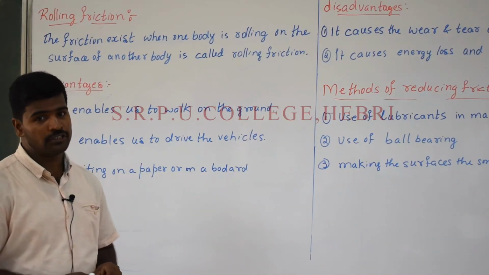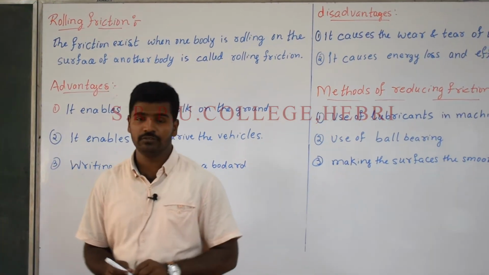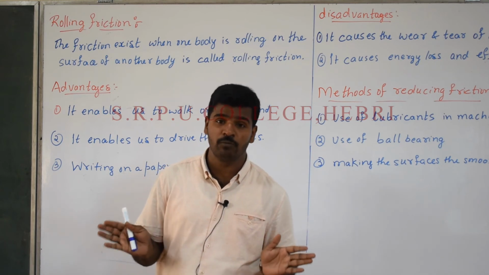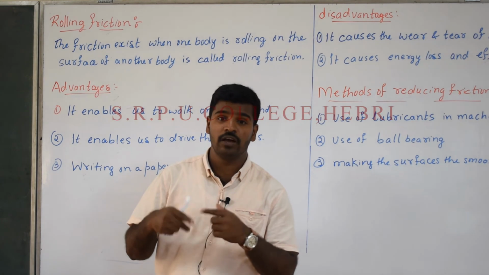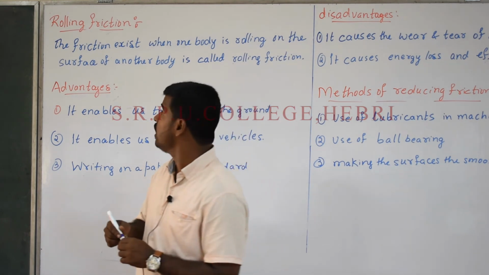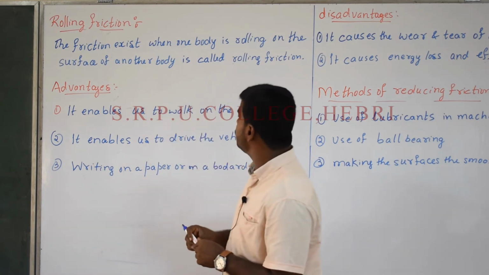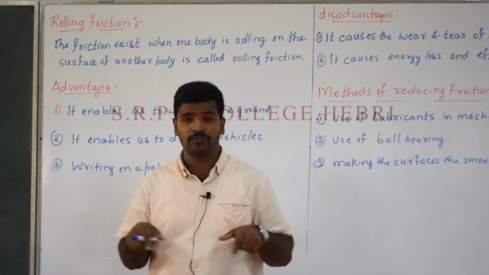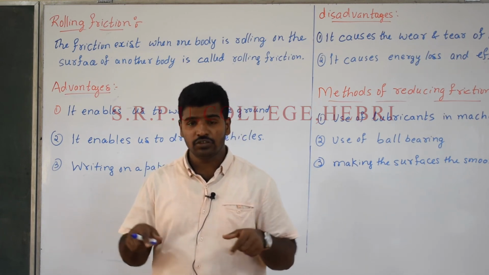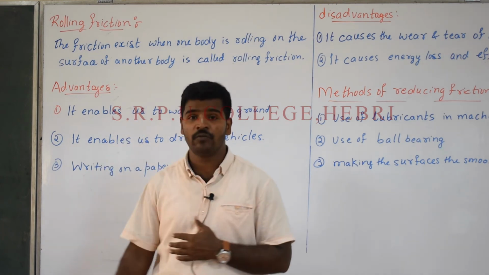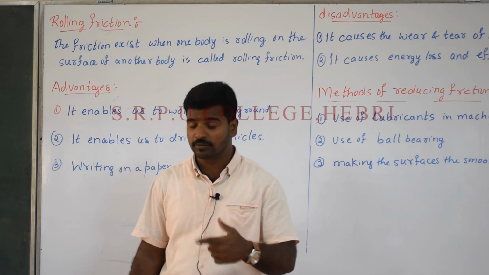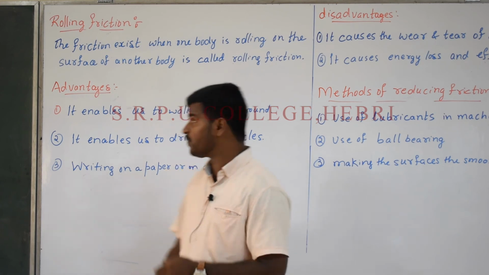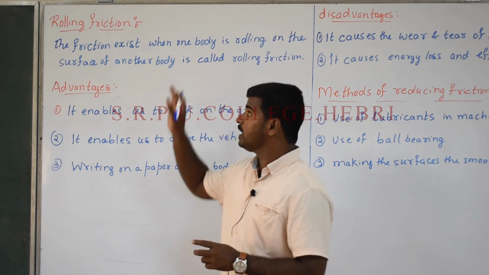The next type of friction that comes under kinetic friction is rolling friction. In general, if we consider trolleys, in order to move heavy objects from one place to another, we make use of wheels in terms of rolling friction. Therefore, the friction that exists when one body is rolling on the surface of another body is called rolling friction. It is used in wheelchairs. Is it clear? It is used in trolleys. That type of friction comes under rolling friction. The bodies do not slide; the bodies roll over the surface of the other. That type of friction that exists between them is called rolling friction.